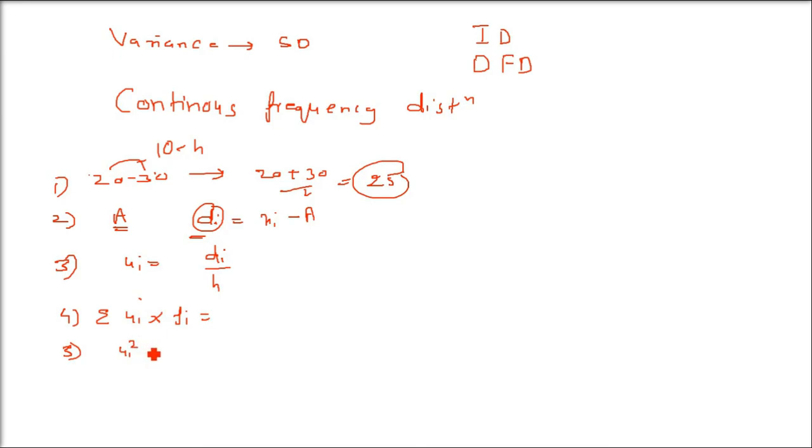The fifth step will be you have to find out ui square. And then you have to find out again multiply fi with ui square. Then take the sigma. First we have taken sigma ui fi. Now we have to take sigma fi ui whole square.